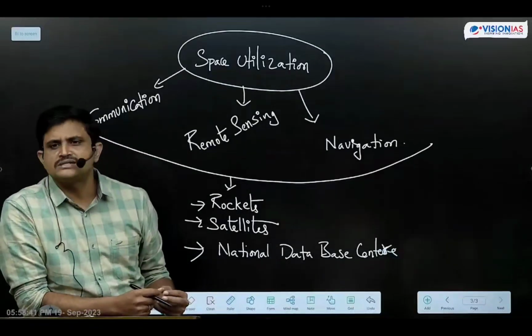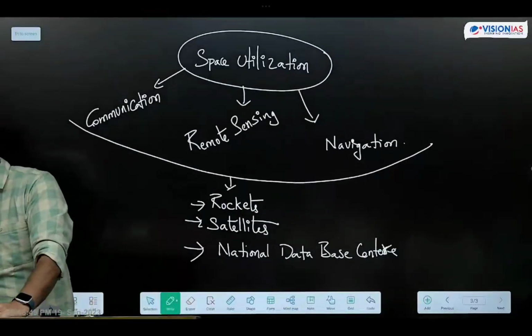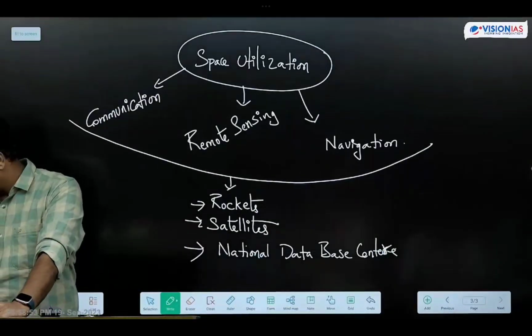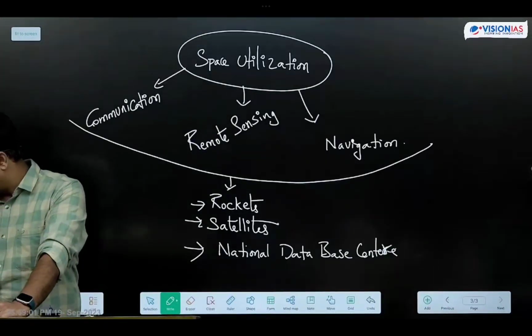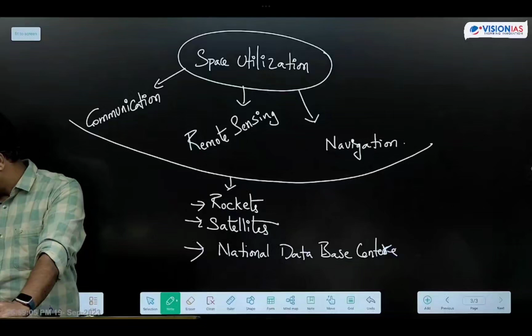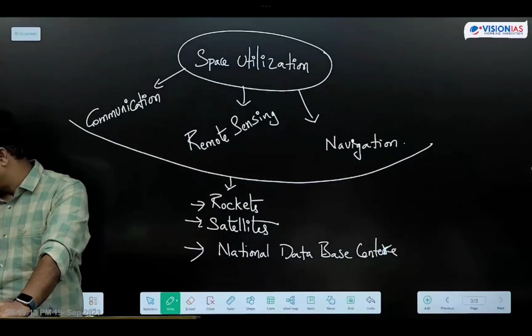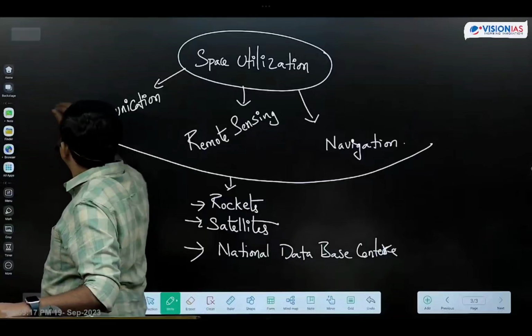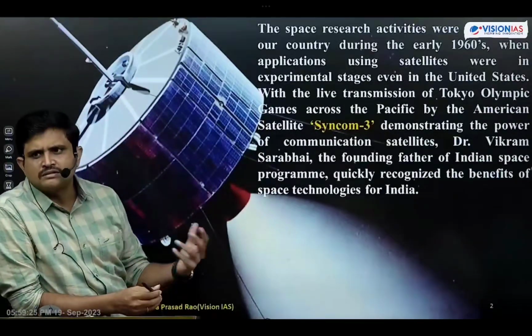So when we started utilizing the space in India, what is the genesis? How has this space utilization been started? Take the heading: Genesis of Indian space program. This is regarding how ISRO has been started and how we have started this space utilization.